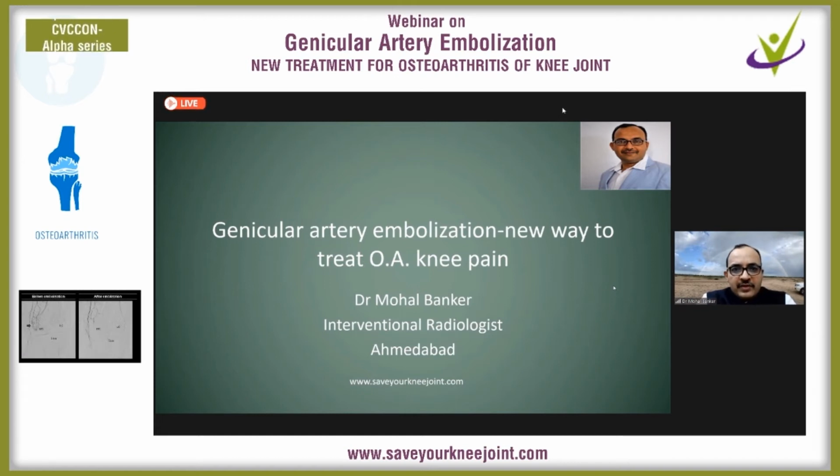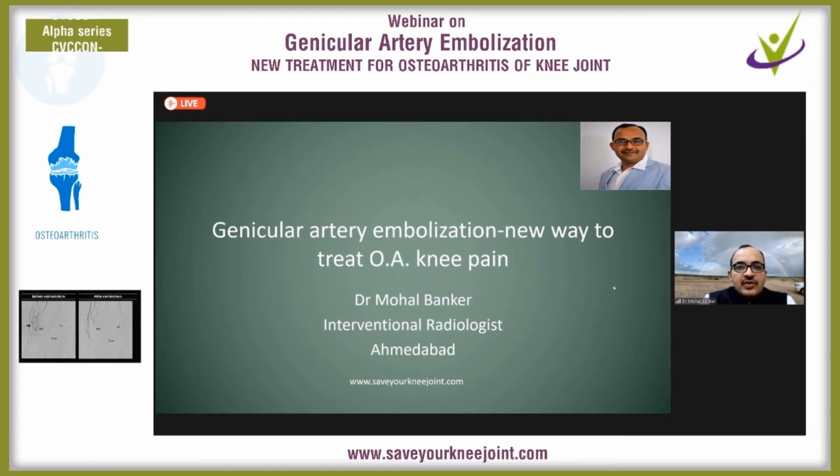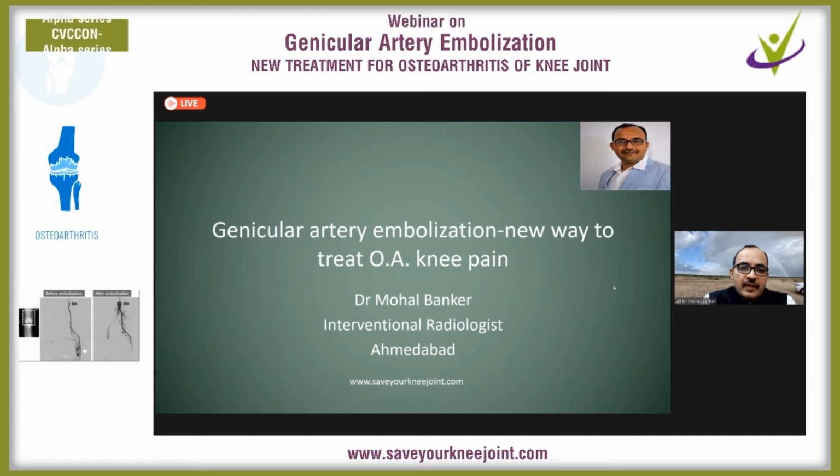So, root cause, this very important word in anybody's life. And root cause, this word is more famous and more popular in the engineering field rather than the medical field. But if we find the root cause of any problem, then success is very handy. So today we are going to discuss the root cause for osteoarthritis of the knee joint.